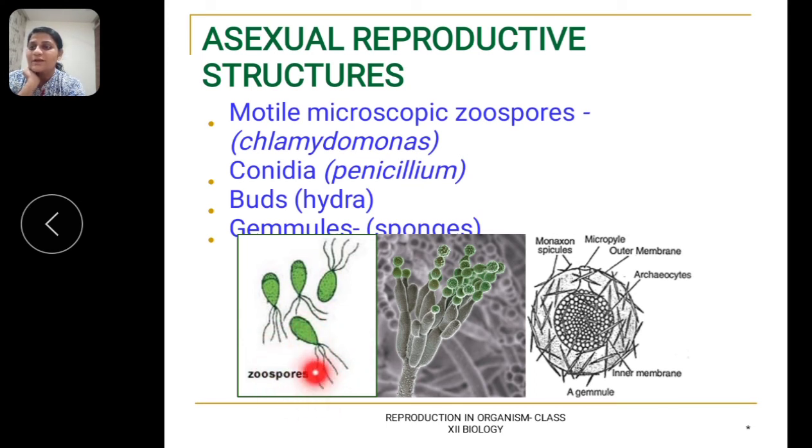Motile means they can move from one place to another. The flagella help the zoospore to swim in aquatic habitats for proper dispersal.